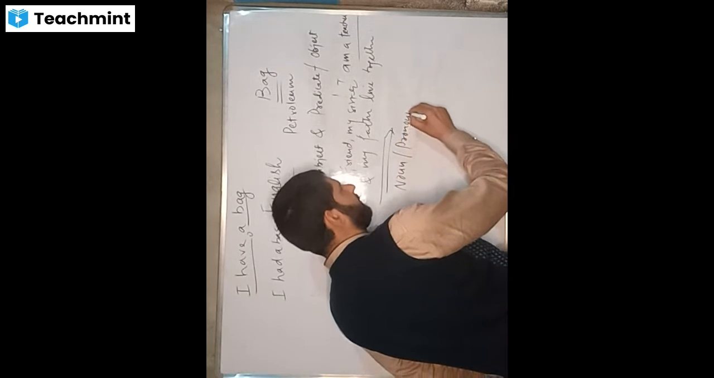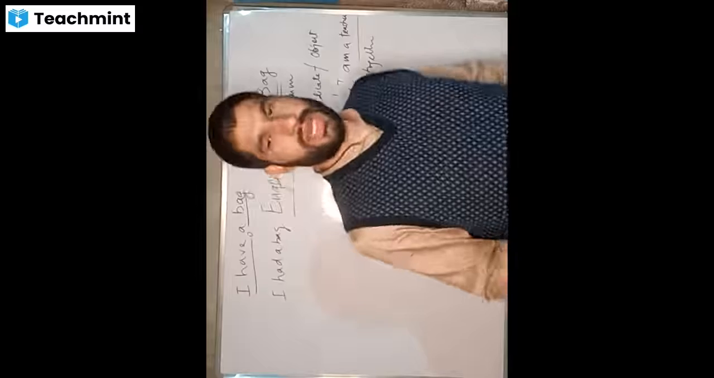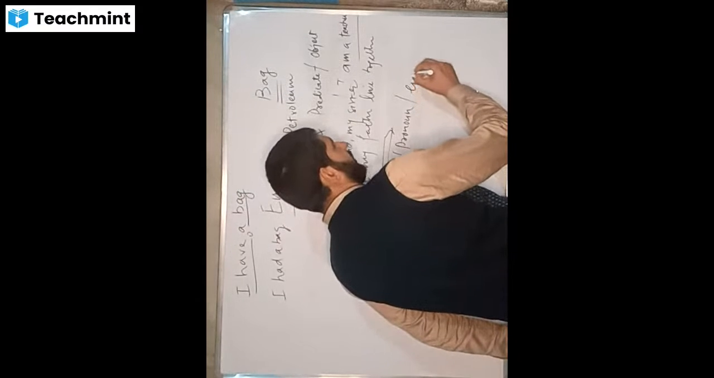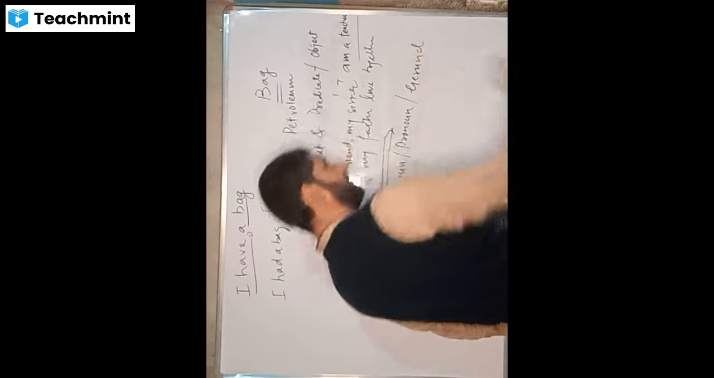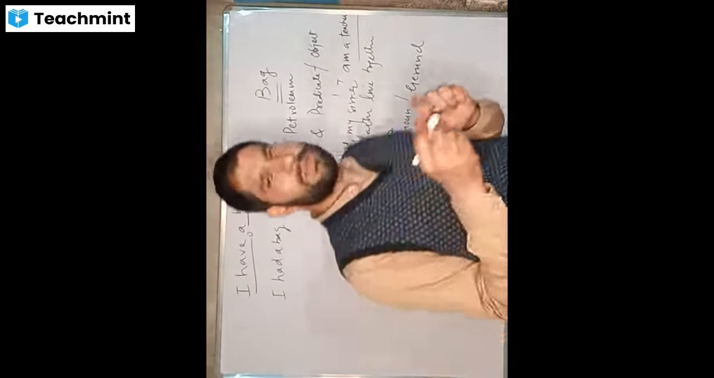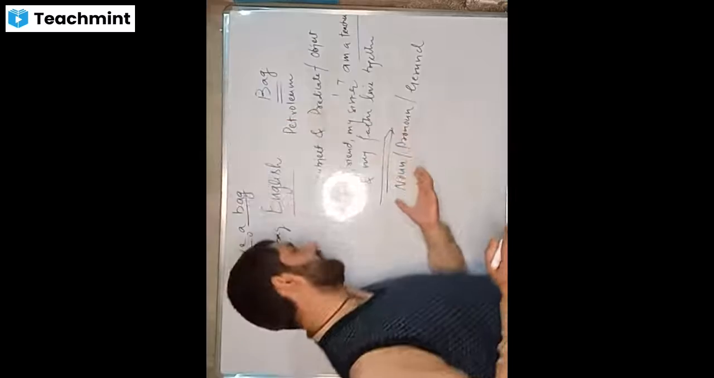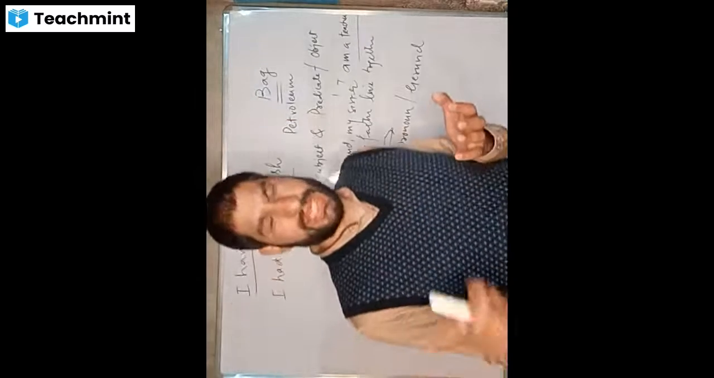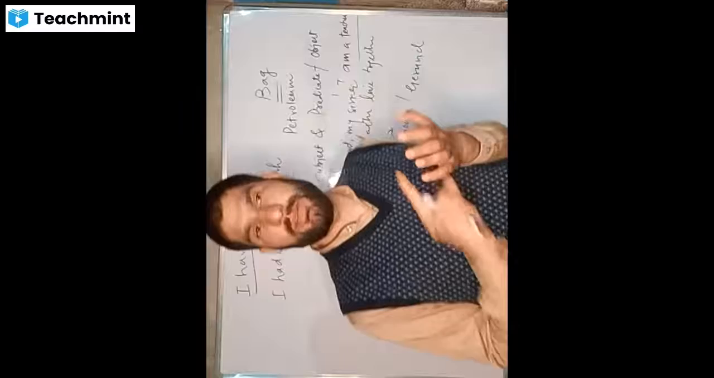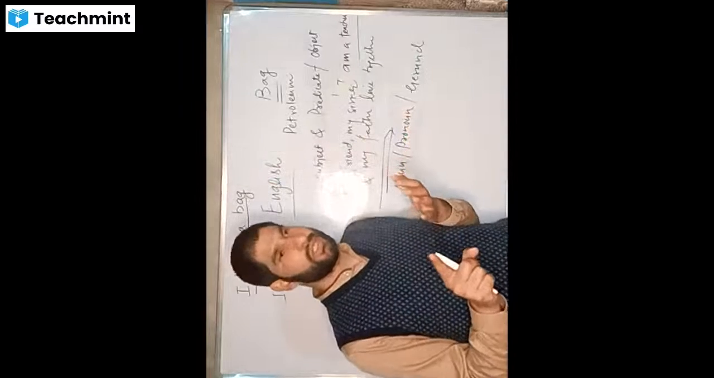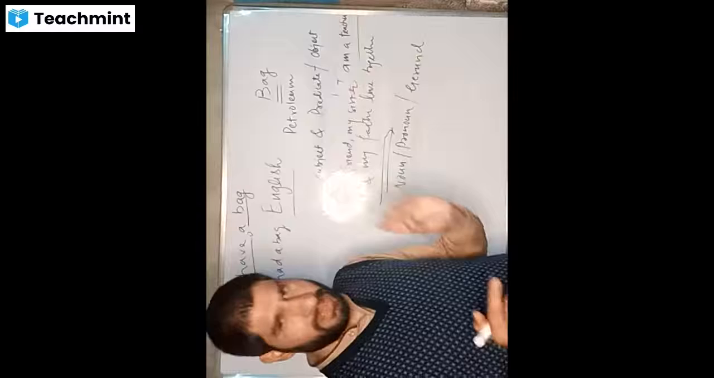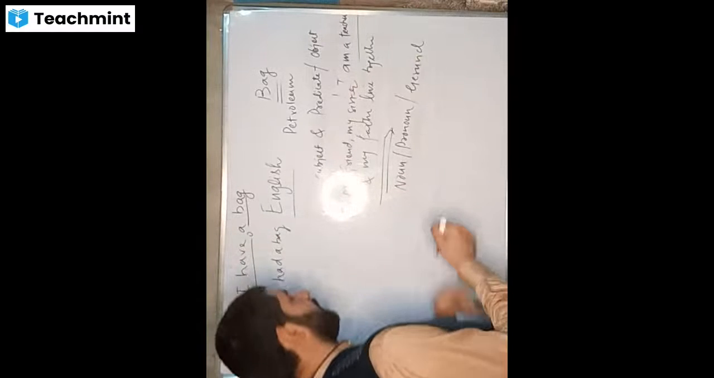A subject can be a noun or a pronoun, or it can also be a gerund. These are the only possible things that can be a subject. It will never be an adjective. An adjective is never a subject. It will never be a verb, a preposition, or an interjection. So it can either be a noun, a pronoun, or a gerund. For example, I will say,